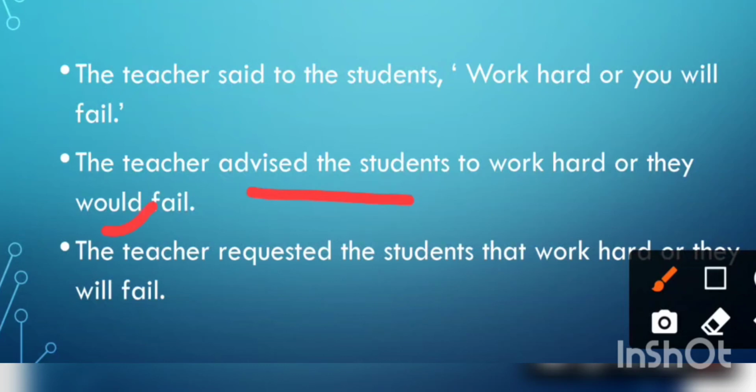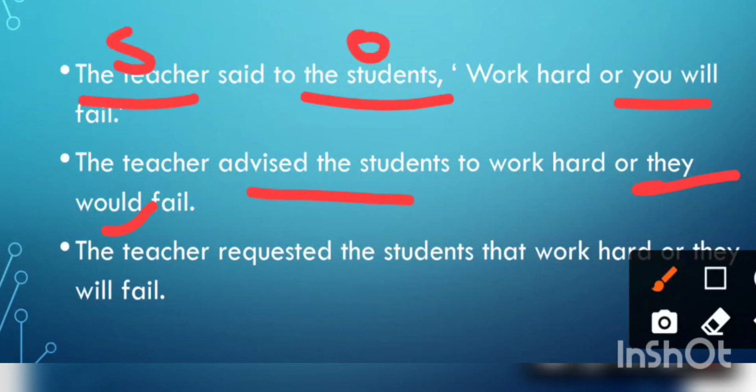Will be changed into would, and they, I told you, you changes according to the object, this is object and this is subject. Okay, so you will be changed according to object, and students is plural number, so it will be converted into they. The teacher requested the students that work hard or they will fail. So which option is correct? The first option is correct, and this is wrong because it is not a request, it is advice. Second, they will fail, that is wrong. Will should be changed into would, and that we don't use in this sentence.